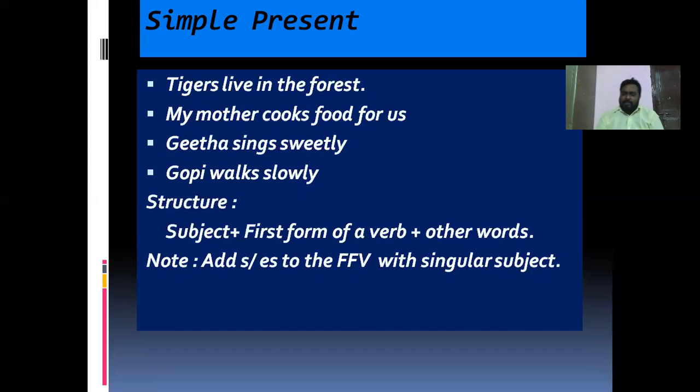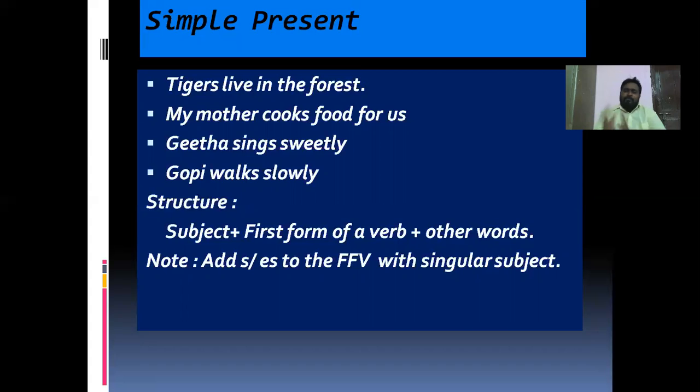We talk about general actions. These general actions tell about the nature. For example, Gita sings sweetly. How does Gita sing sweetly? Her voice is very sweet. It doesn't mean that there will be sugar in her mouth while singing, and the sugar will come out and make it sweet. That is not the thing. Generally, her voice is very sweet. It is her nature. Gopi walks slowly. How does Gopi walk? He walks slowly. Walking slowly is his nature.